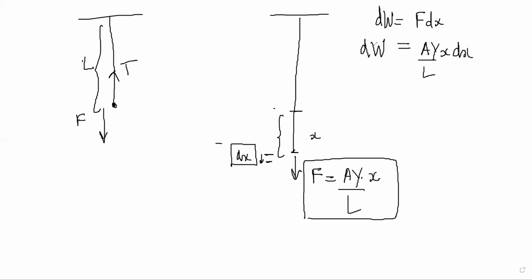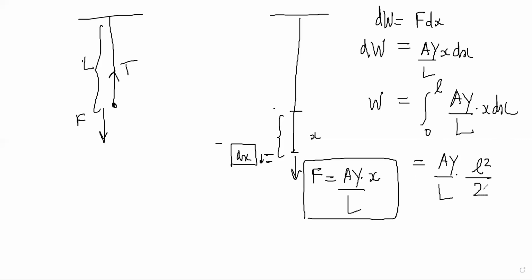Now work done from original to this point. He's saying total work by the external force in an extension from 0 to l, W total will be the integral from 0 to l of AY by capital L x dx. So that will be AY by capital L into l square by 2.